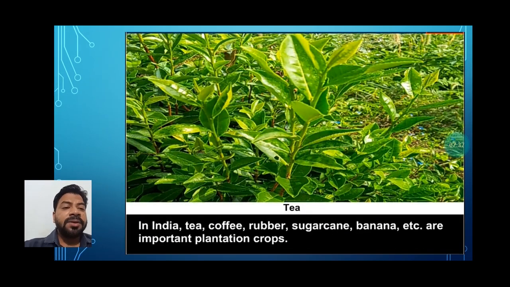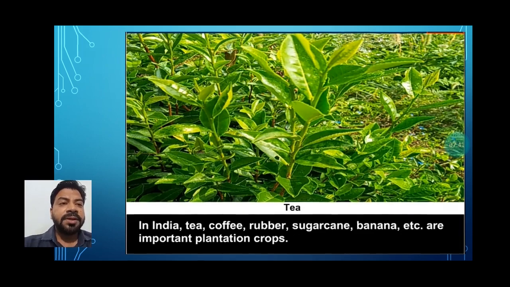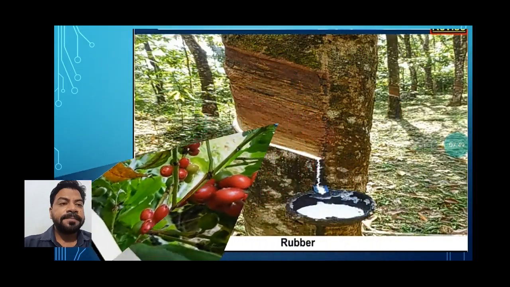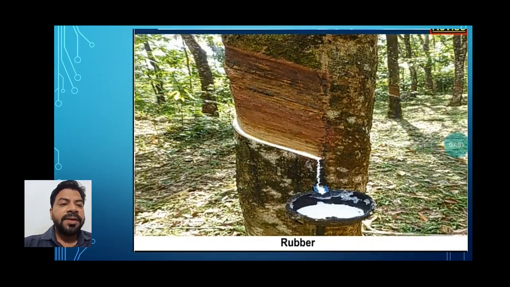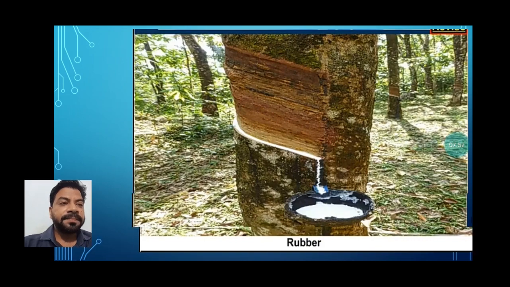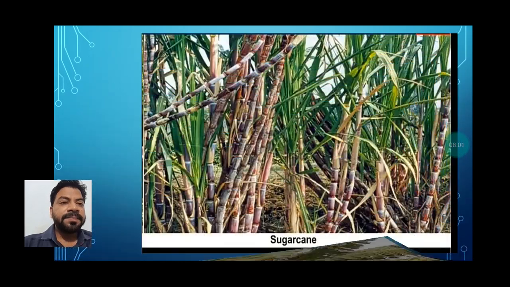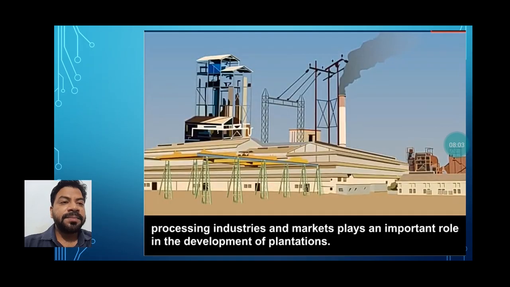In India, tea, coffee, rubber, sugarcane, banana, etc. are important plantation crops. This is the tea leaves. This is the coffee, students. Just see it. Okay. This way, rubber is extracted. Okay, the glue-like substance comes out. This is banana plantation, sugarcane plantation.